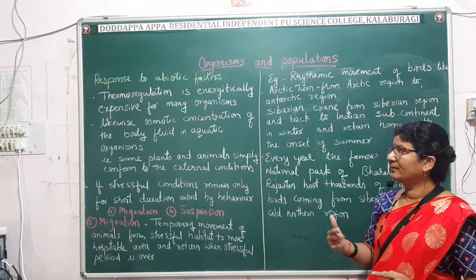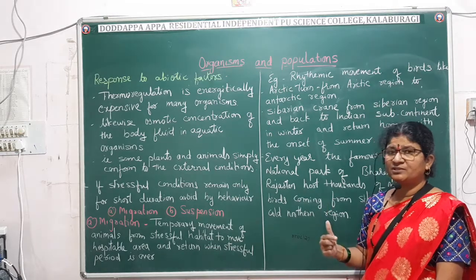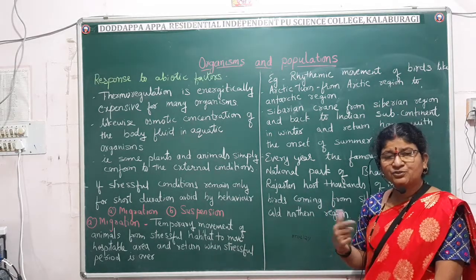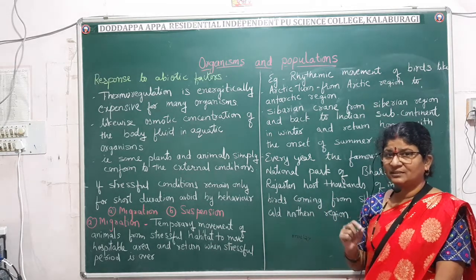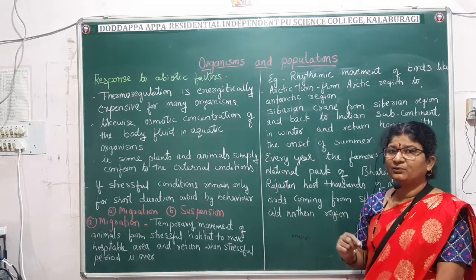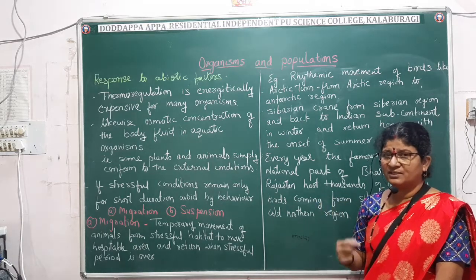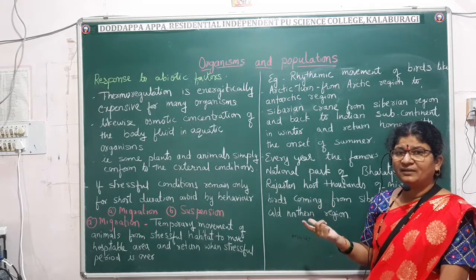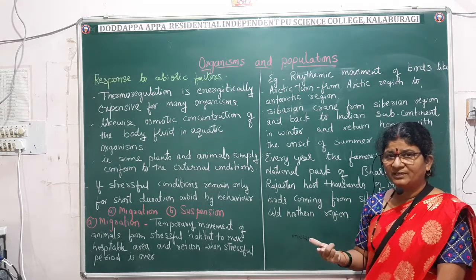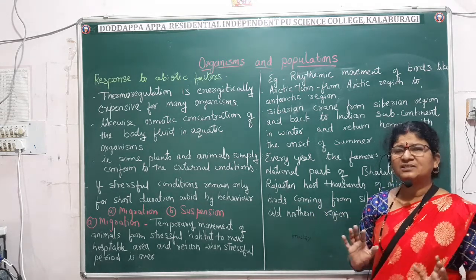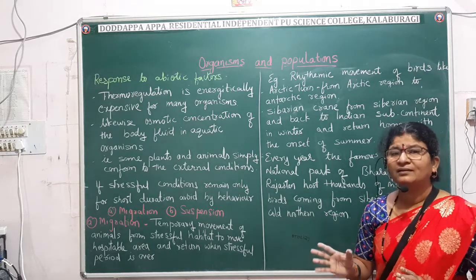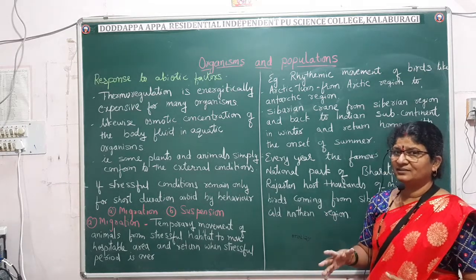Fine. And then you have studied the response of organisms to abiotic factors, that is regulate and conform. Regulates will regulate their physiological functions by behavioral or the physiological means, and conform, they will just conform with the external conditions and then survive.